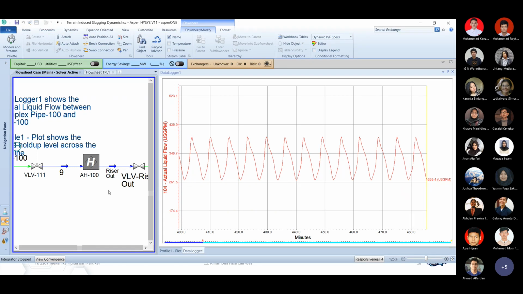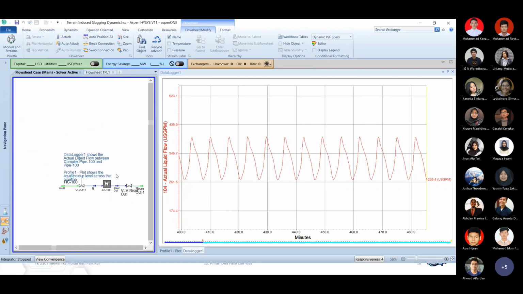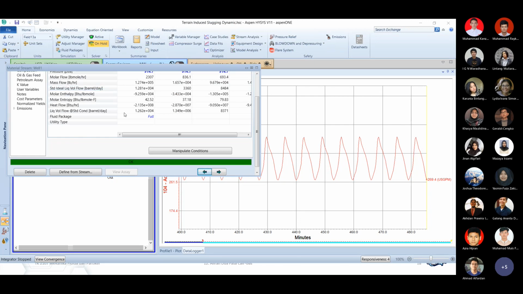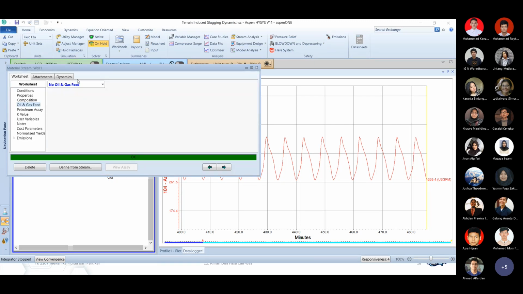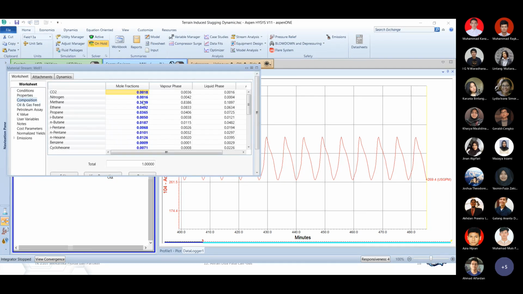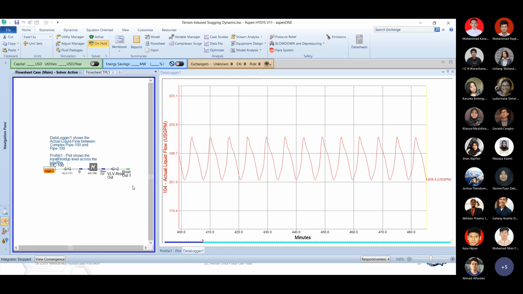So this kind of thing can be predicted to some degree. Pipeline, and then we define this is the well, with a certain composition. So a lot of light compounds, methane, but there must be a lot of heavy compounds as well that will be the slug, right? So maybe I'll just give you some introduction that it can be done later using HYSYS if we really need to perform this kind of operation.